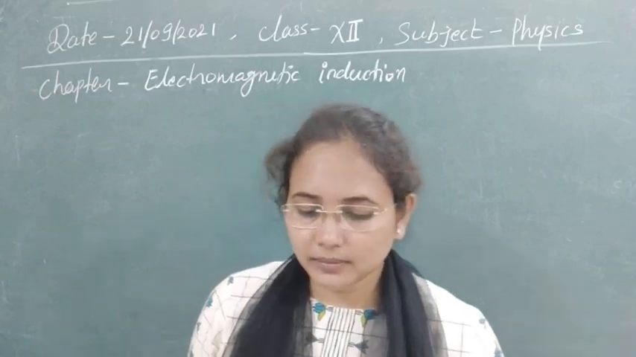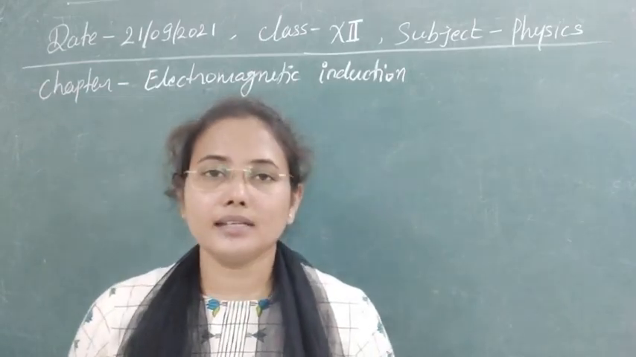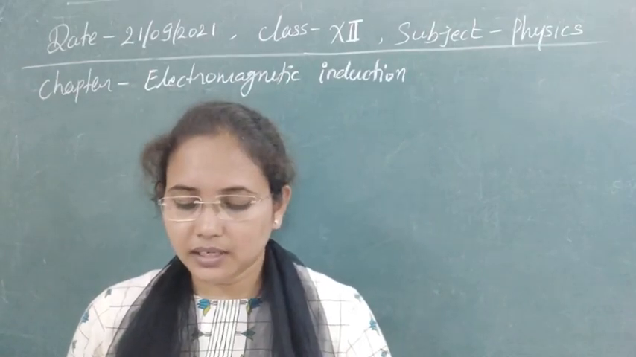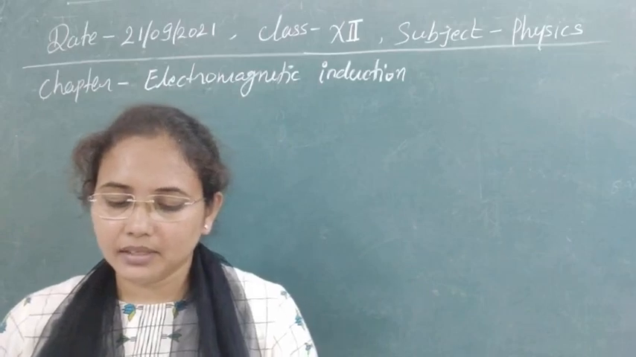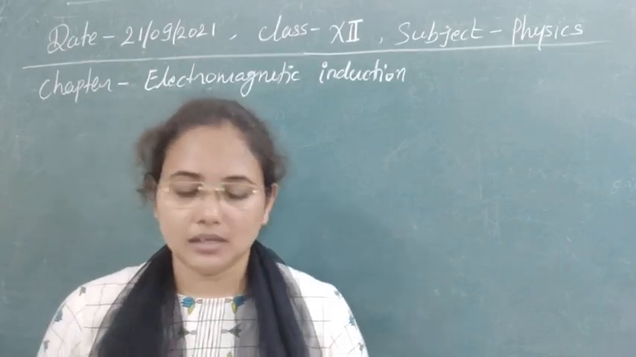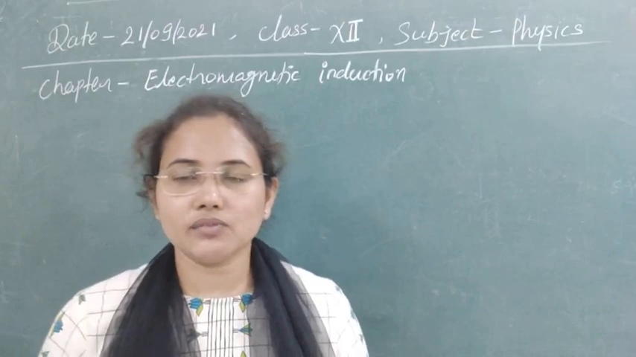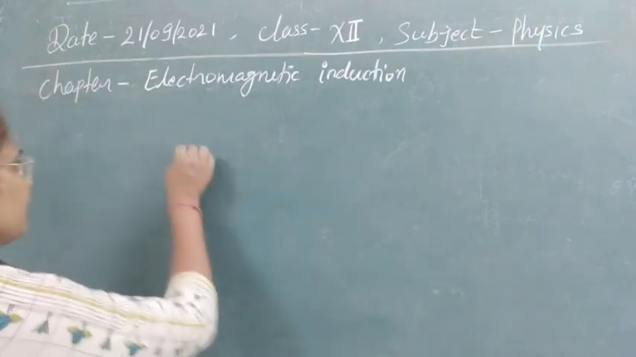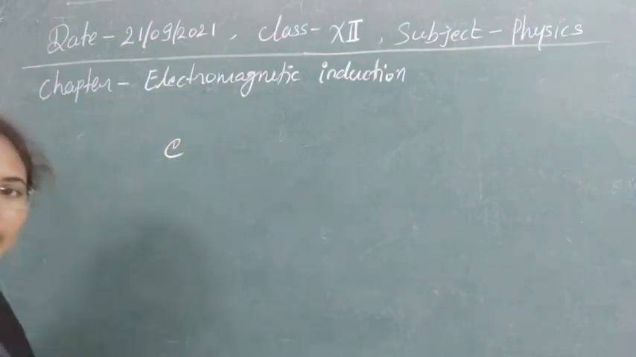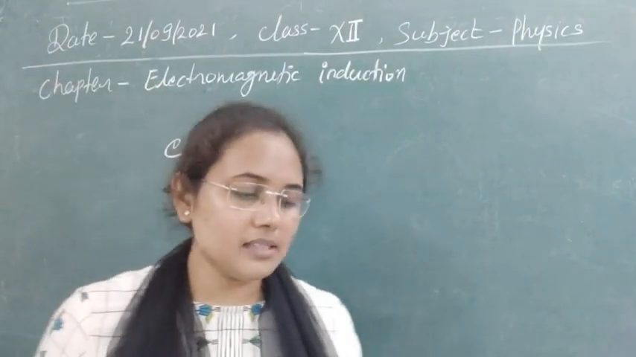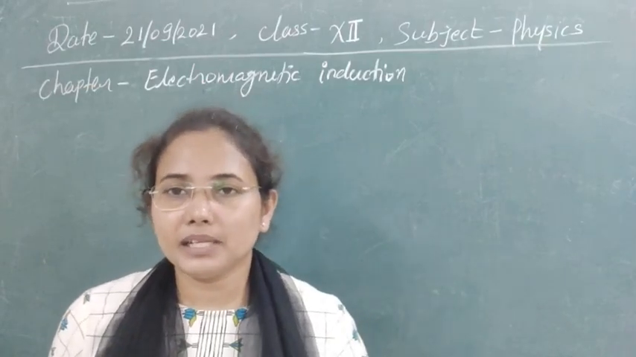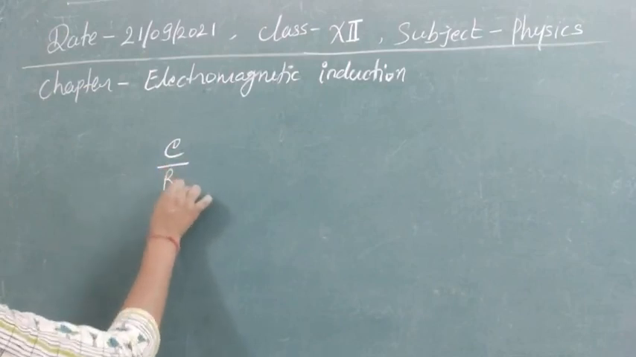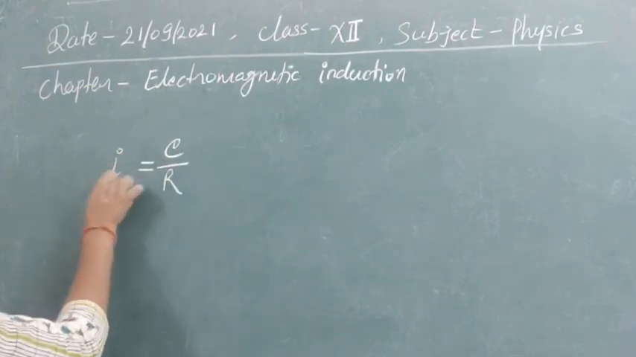The second question here: in electromagnetic induction, the induced charge is independent of. Options are given: change of flux, time, resistance of the coil, none of these. As you know, whenever the flux changes, induced EMF will be there. Then the third option is the resistance of the coil. If there is resistance in the coil, then obviously there will be a flow of current. By using Ohm's law you can understand this is now the induced current.